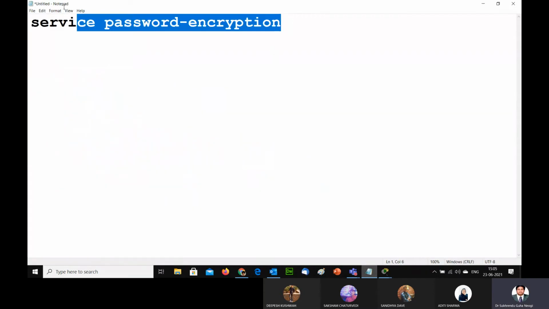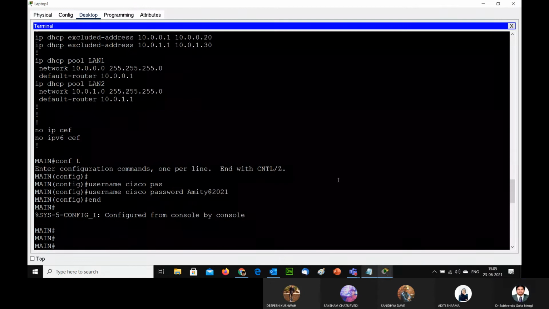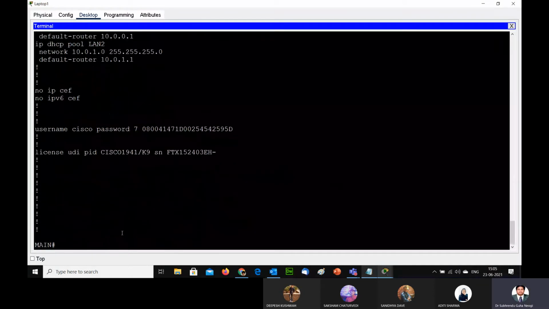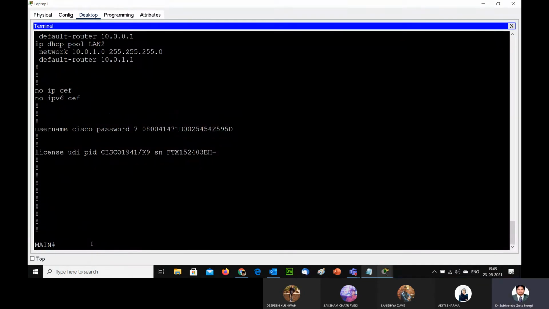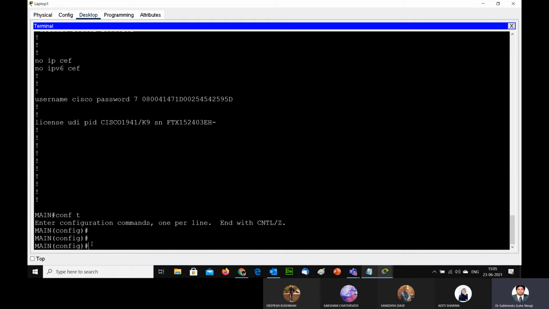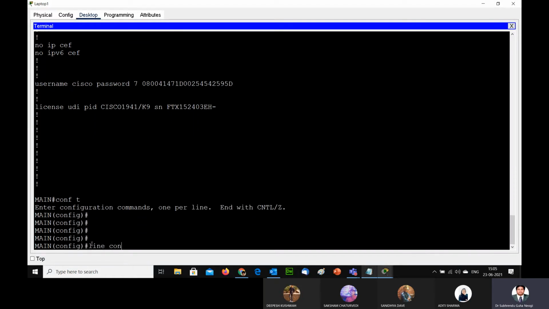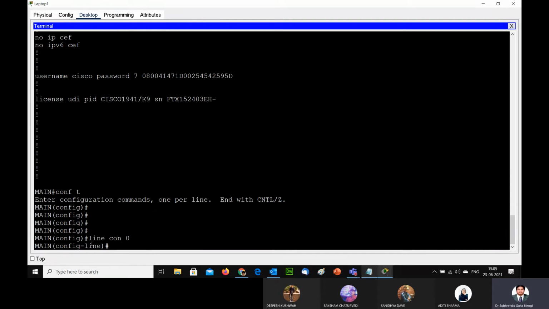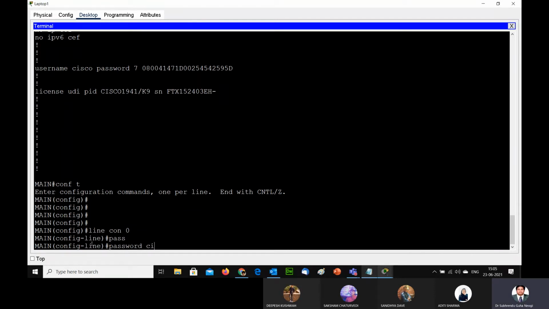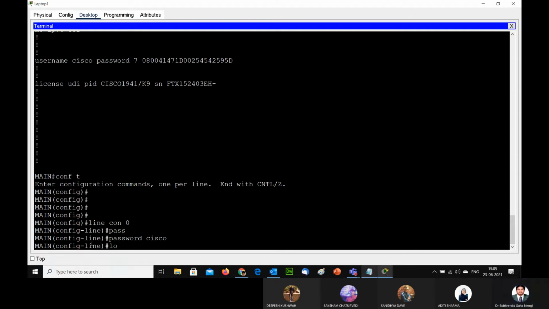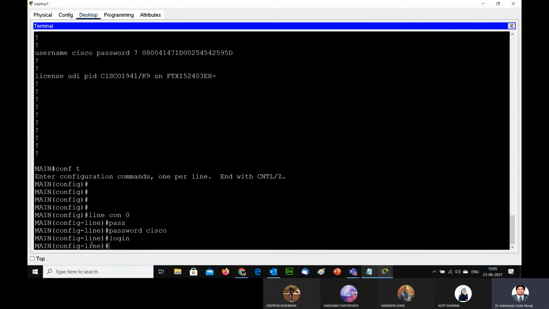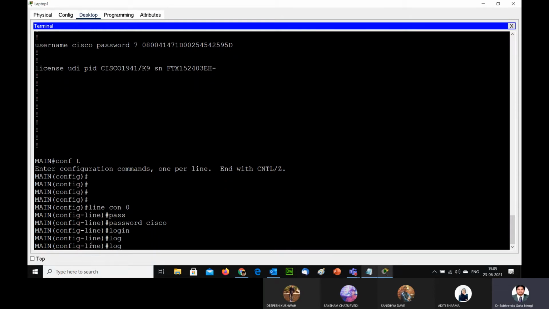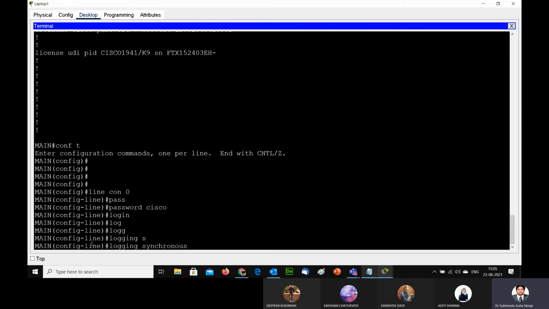Any plain text password will be immediately converted to an encrypted password. Now config T, again I am creating a password, line console 0, and here also I am creating a password, Cisco, and login, and logging synchronous.